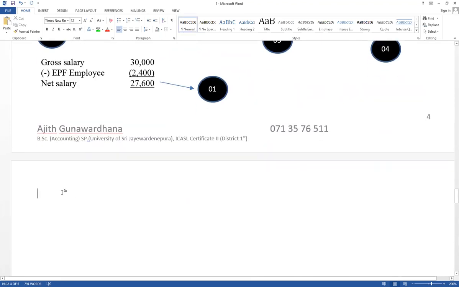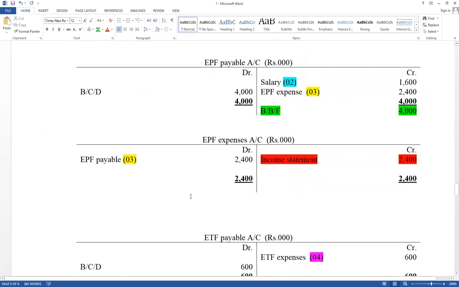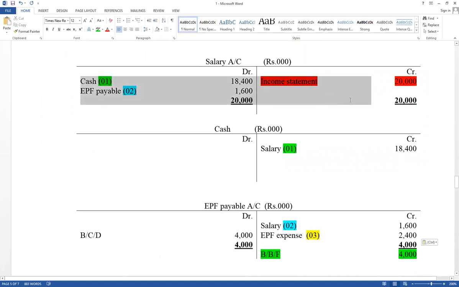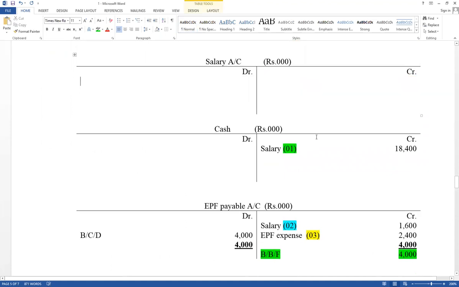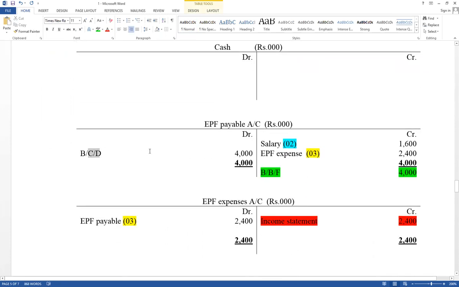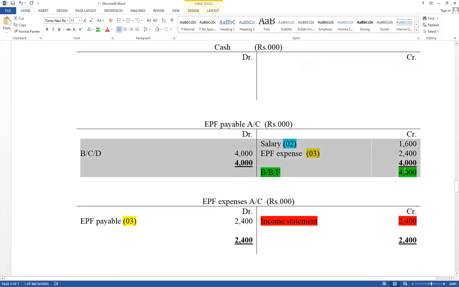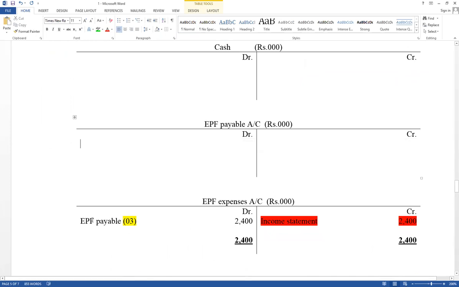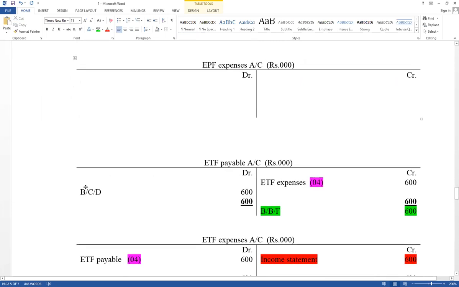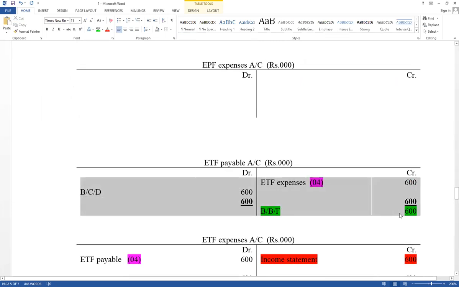First one, draw the ledger accounts: salary account, cash account, EPF expense and EPF payable accounts, as well as ETF expense and ETF payable accounts. Think about steps also.